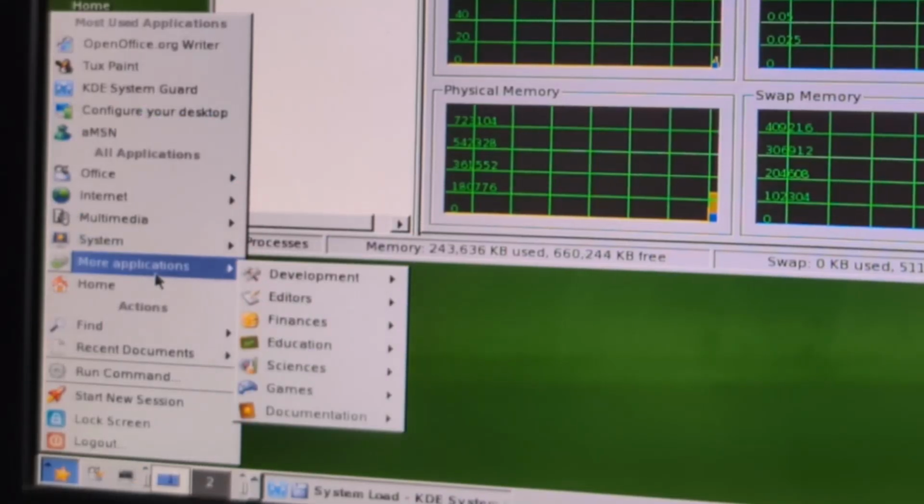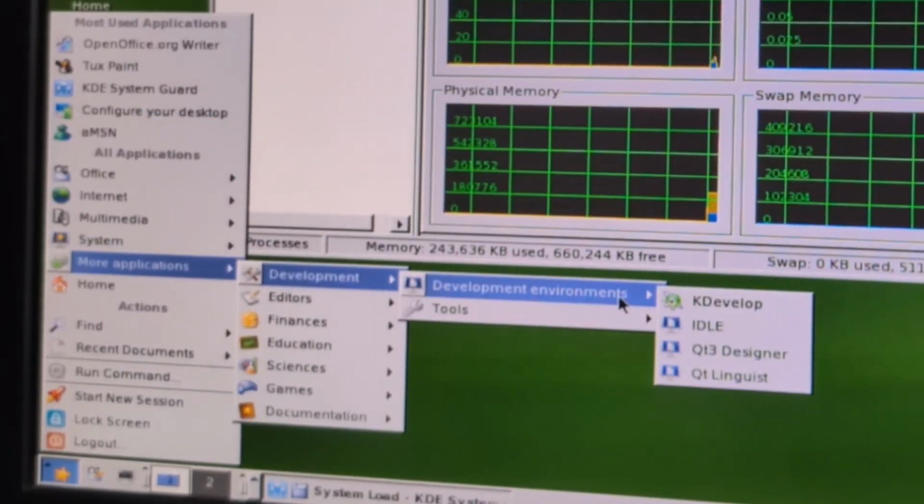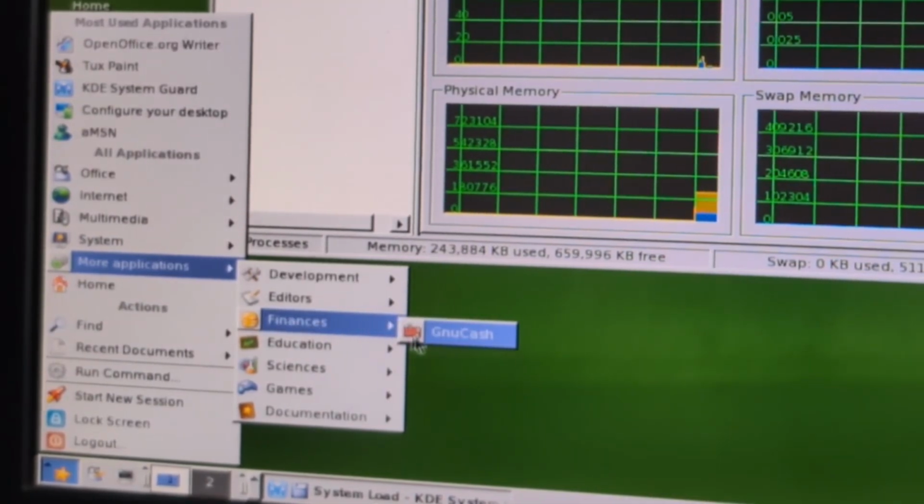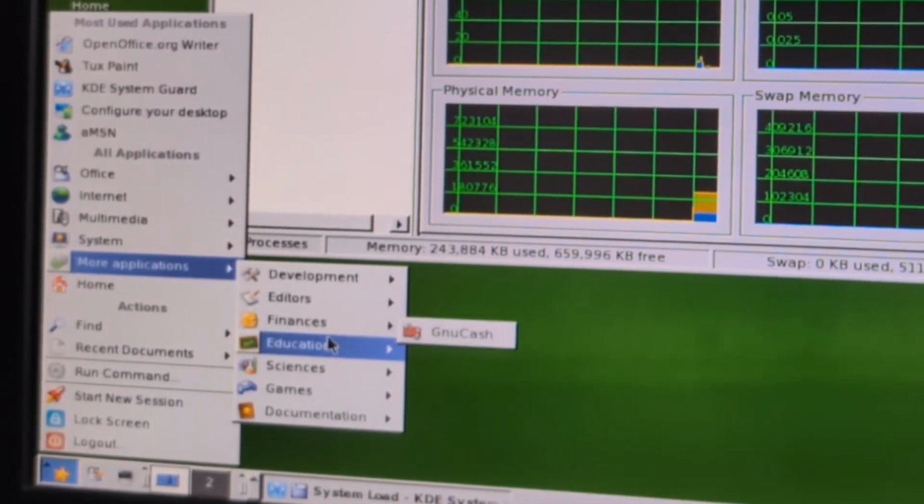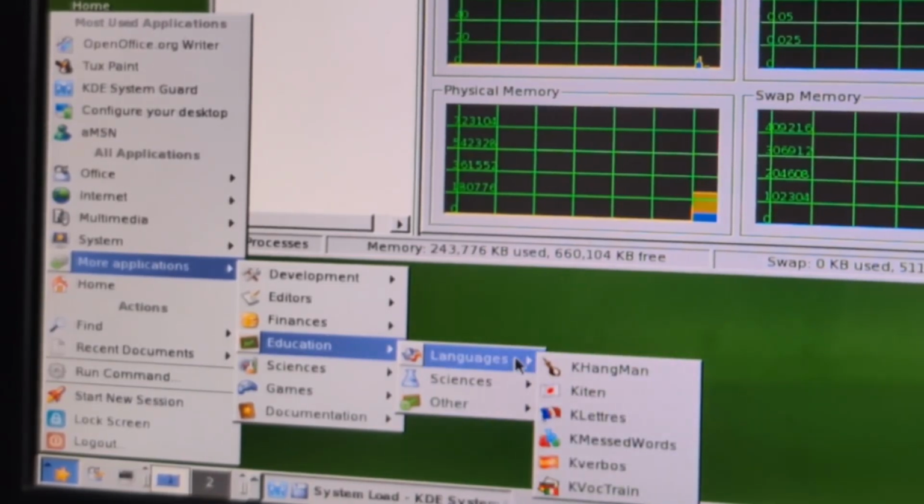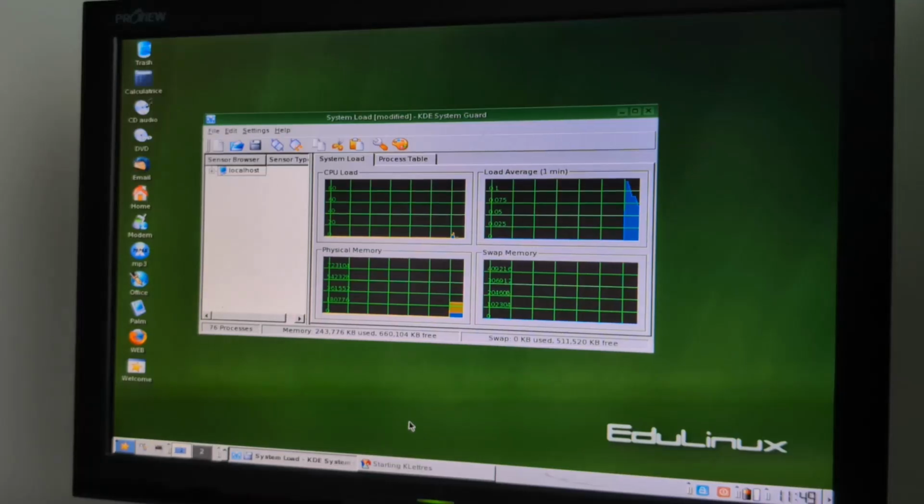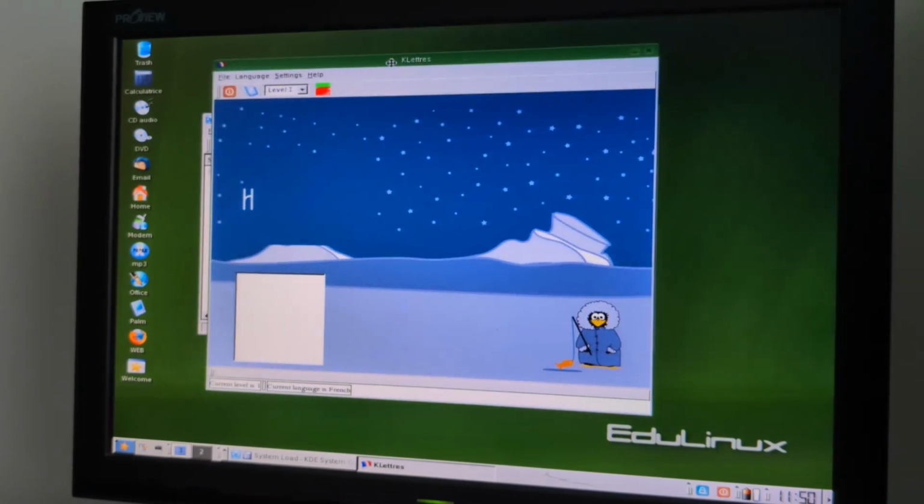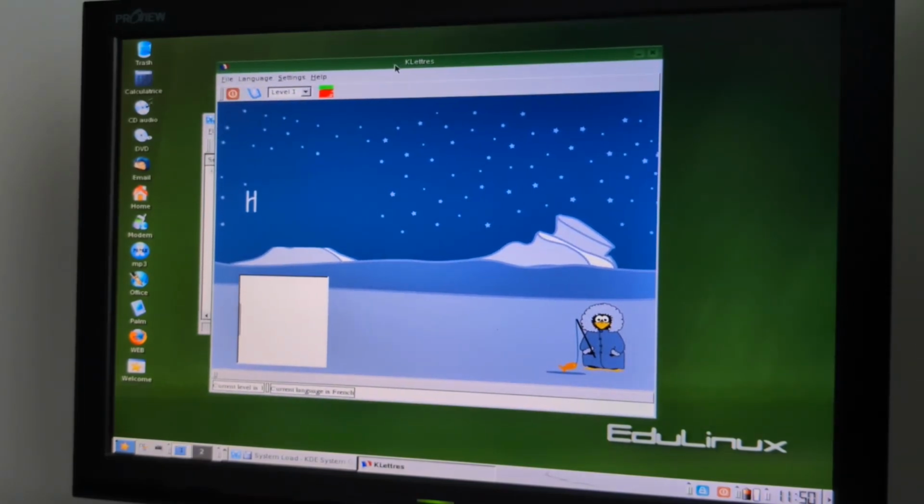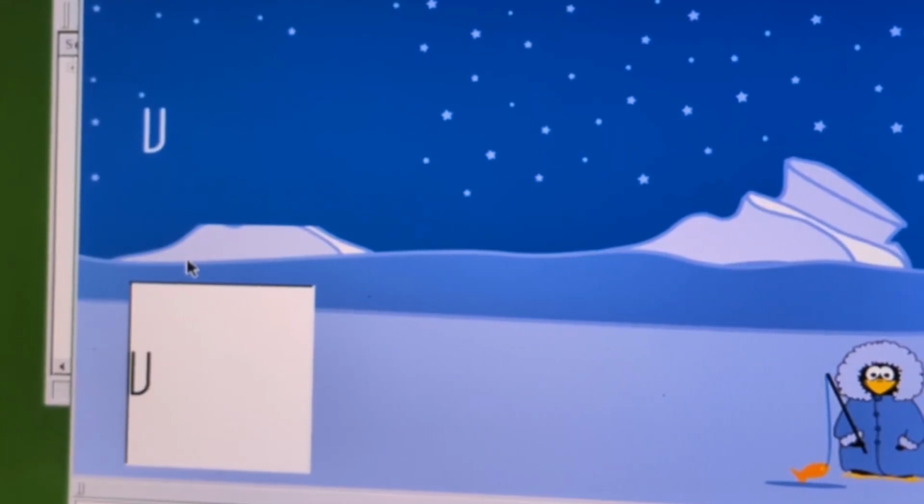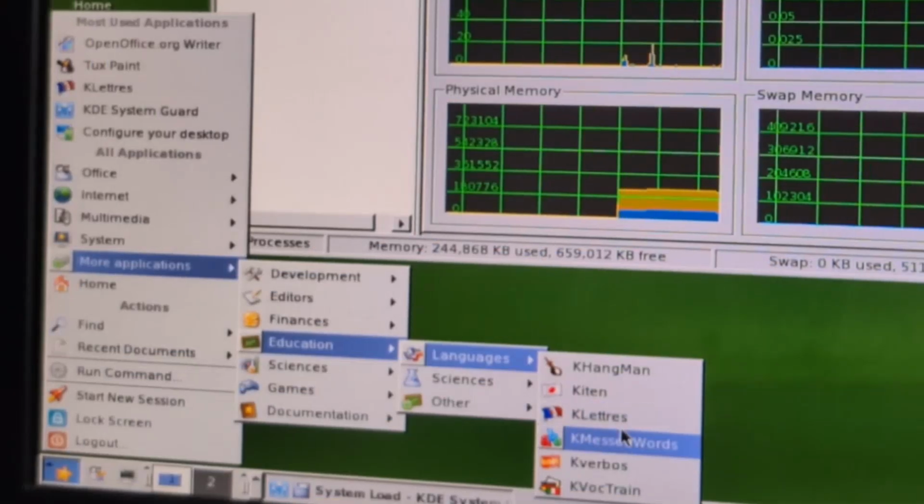What else do we have? More applications. We have development stuff, we have some Python, we have an IDE. Finances, you can make money with this program. Education, you can get educated on, let's see, letters. H, M, J, P, U. Oh, it's a V! Okay, masked words.